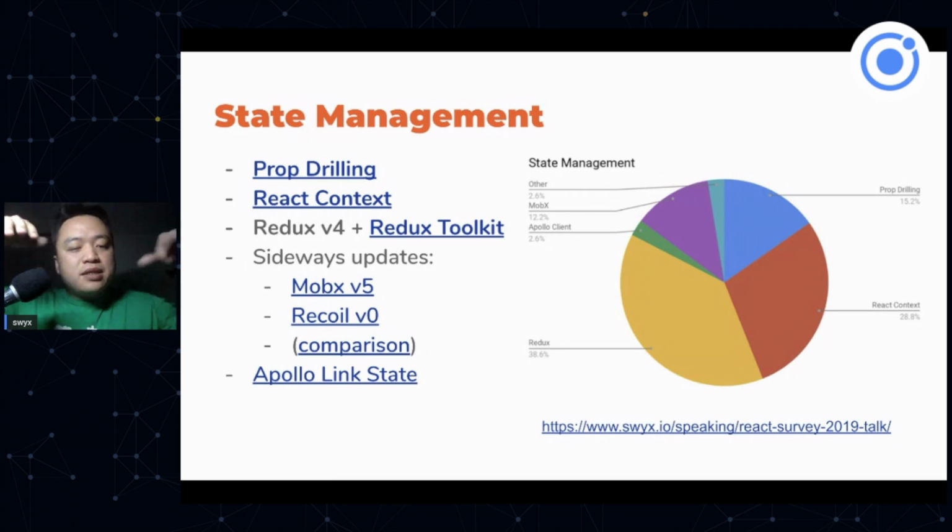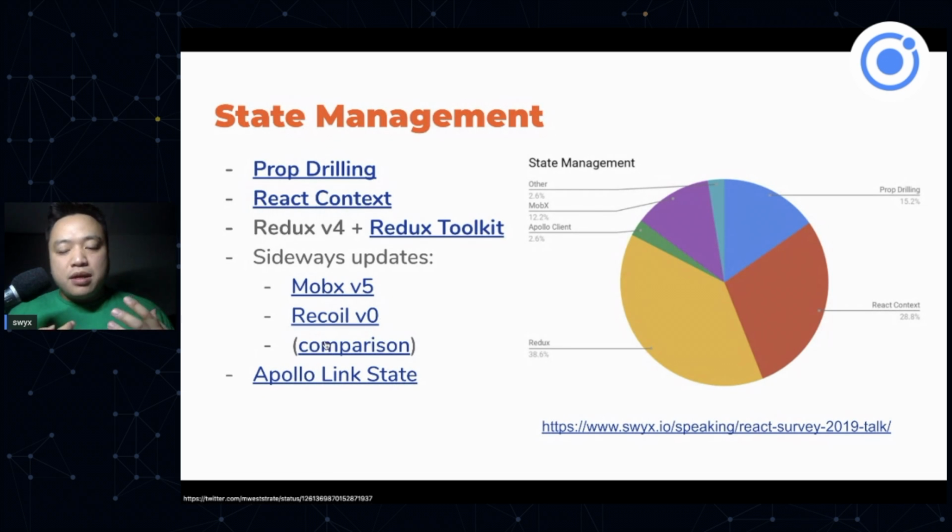So instead of top-down updates, there's also sideways updating for really big apps, and that domain is sort of owned by MobX and Recoil. Recoil is the atomic state management update library that was open sourced from Facebook. So that's super interesting. And there's a very good comparison thread from Michel Westrate, I think that's his name, comparing MobX and Recoil and saying how similar they are. Definitely go check that out if you're interested in that.